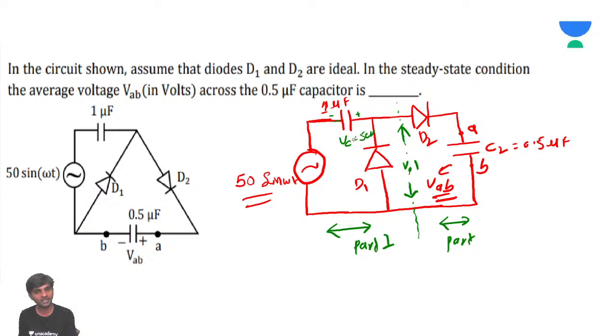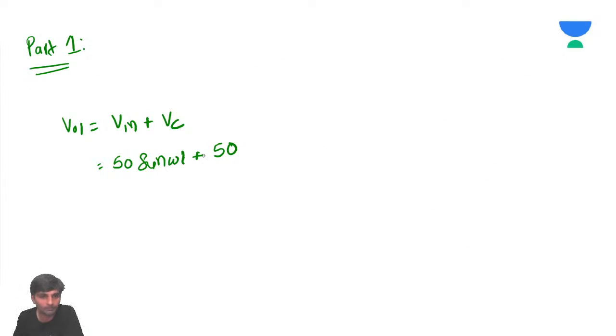Simply apply KVL, understand minus plus, and then V01 plus minus. So V01 is going to be V input plus VC. This is going to be V01, and this is the input to part 2.